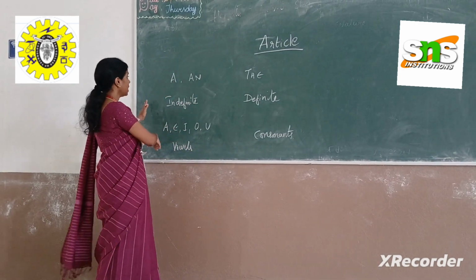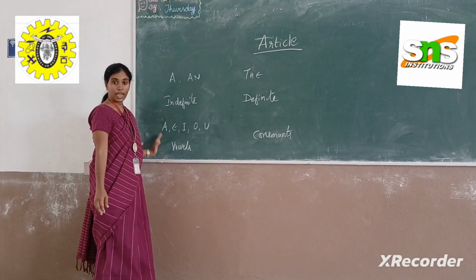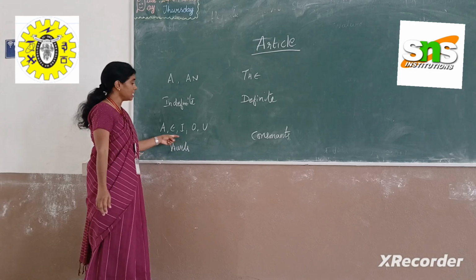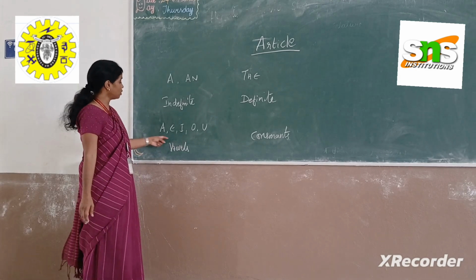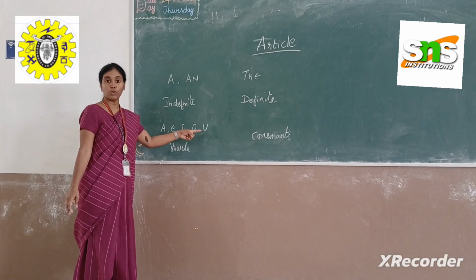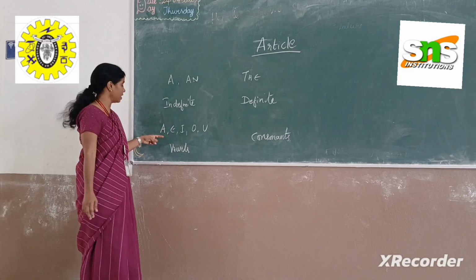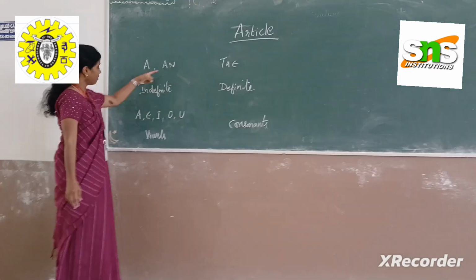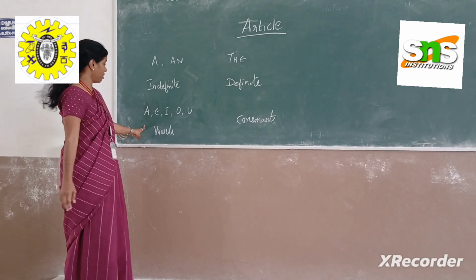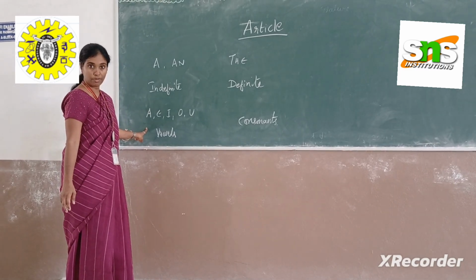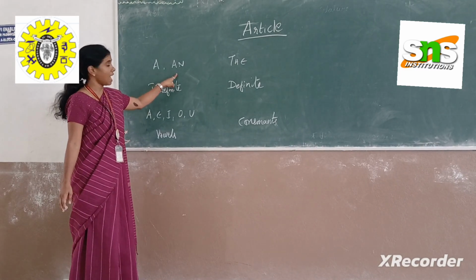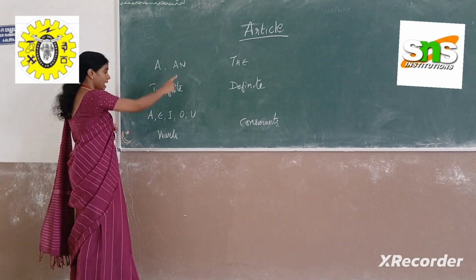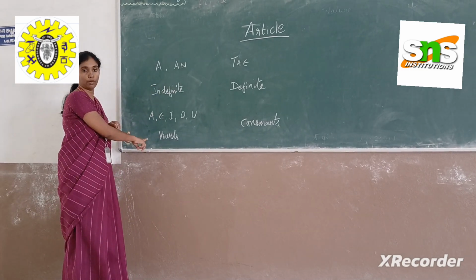Then the next is a and an. We use an before the vowel sound, as I told you: A, E, I, O, U. Most of these letters give the vowel sound. An apple. So we use an before the vowel sound. We have a and an, 2 indefinite articles, whereas we use an before these vowel sounds.